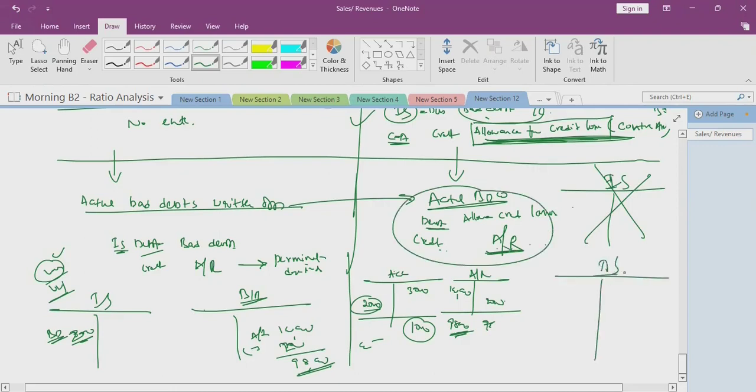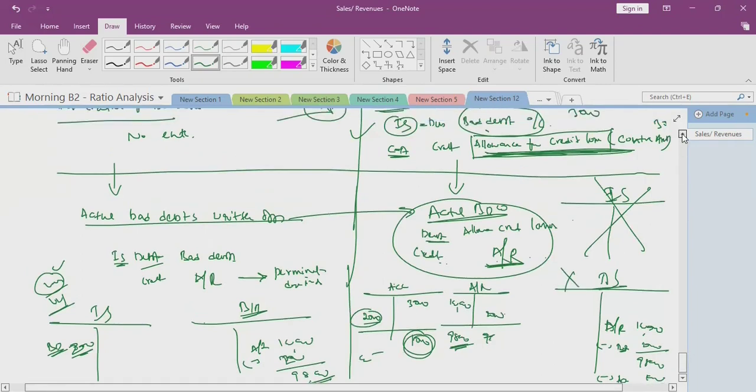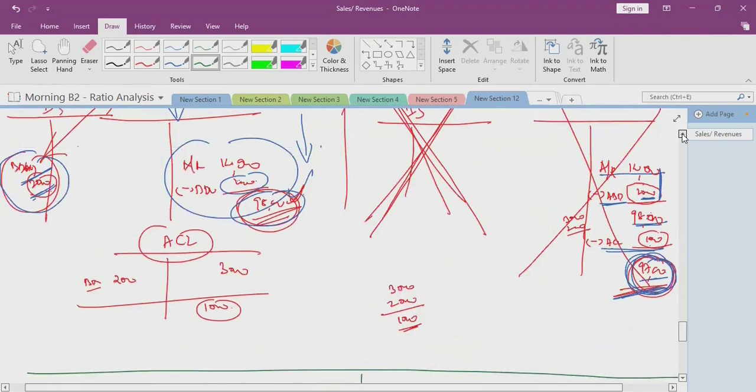However, the balance sheet will be shown as accounts receivable 100,000 minus this bad debts written off permanently, that is 2,000, 98,000, and minus allowance for credit loss, now how much? 1,000. 1,000 will be deducted, 97,000. Here also there is no effect in the balance sheet as such.